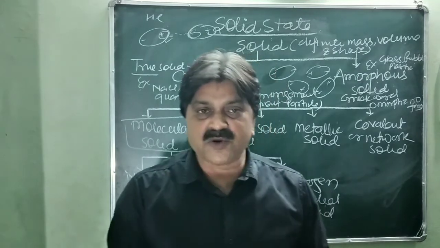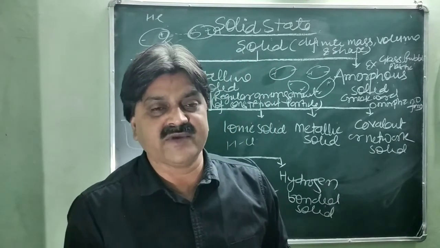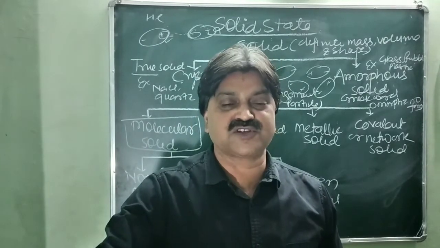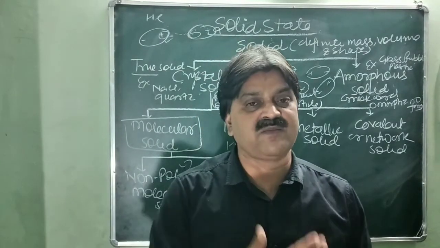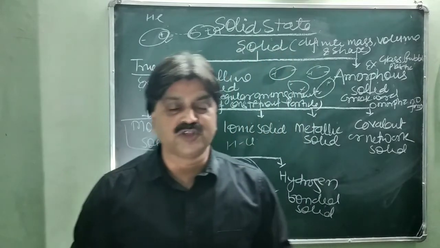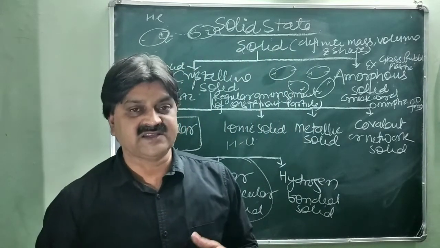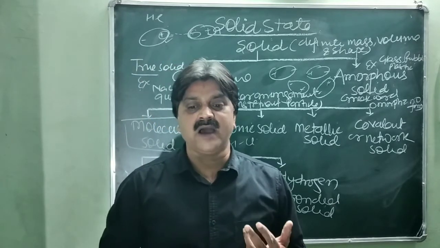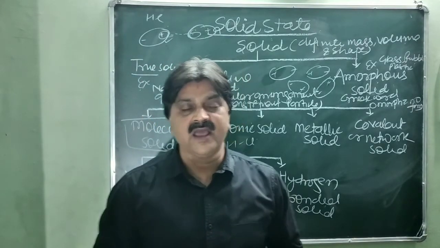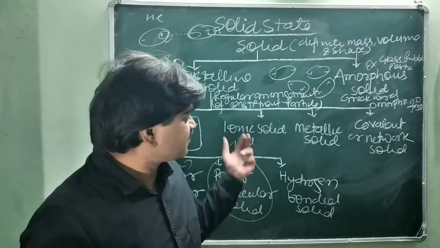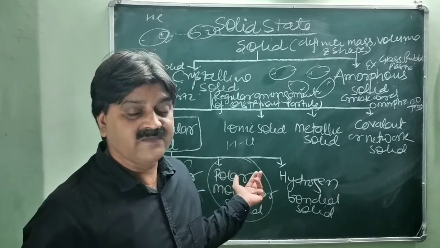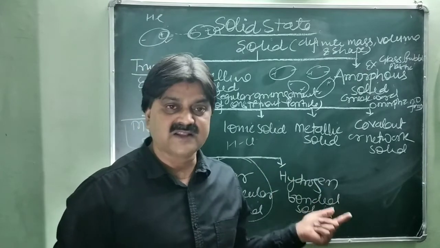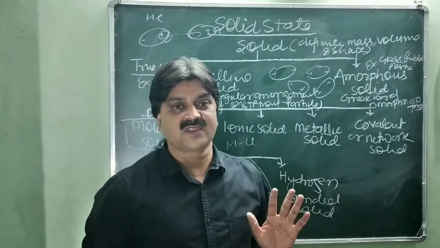But this force of interaction is also very weak, however it is comparatively stronger as compared to the first form, the non-polar molecular solid. It has a higher melting point as compared to the first non-polar molecular solid, and it also has a low melting point, but greater than the non-polar molecular solid.